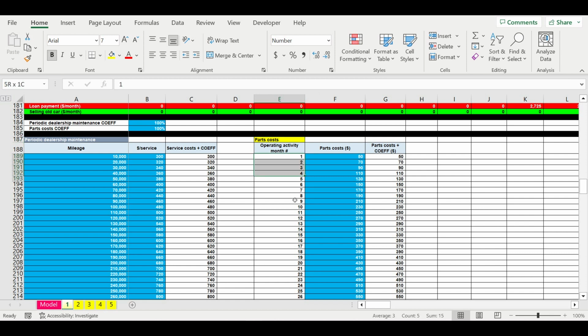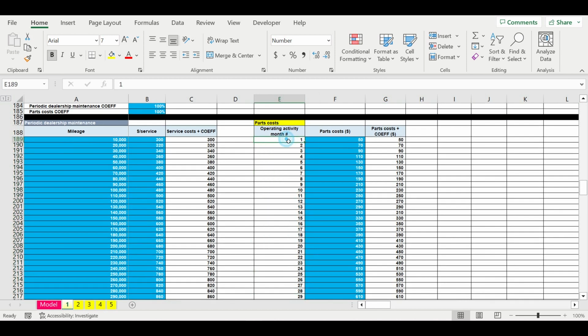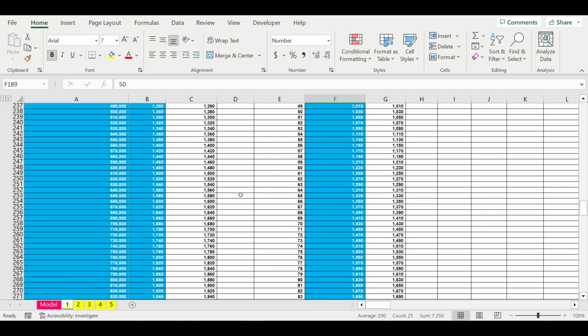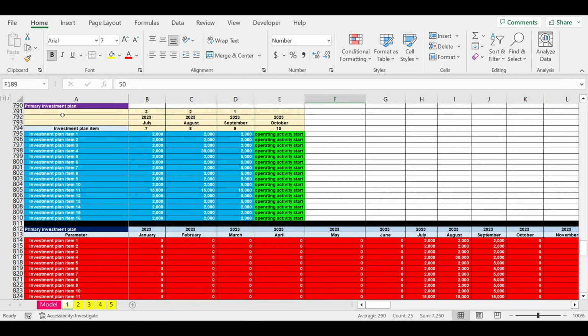So this is the cycle of operating activity of the car, in months. This is the first month of operating activity, second, third, and so on. And this is how much we pay for the parts during the life cycle of the car. We moved to the investment plan for the car, because we don't just buy a car.